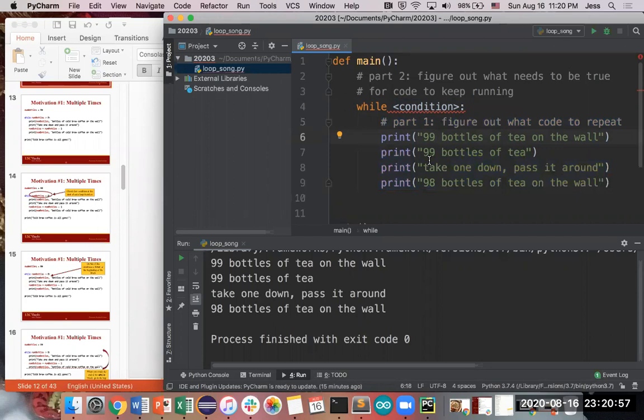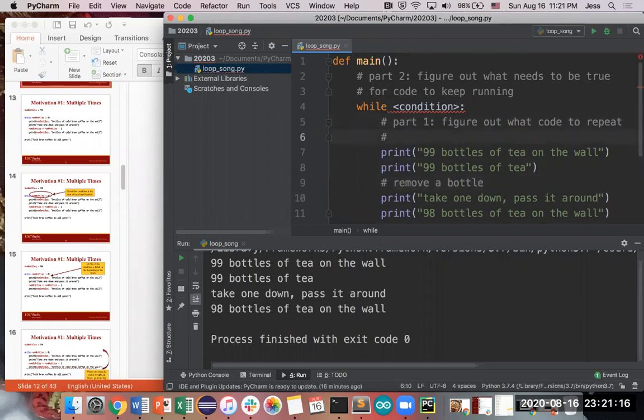So in this situation, we need a way to count down the number of bottles. So we need to remove a bottle every time we go through this loop. So over here, remove the bottle. We also need to print, obviously, the text that says we're having fun time. So print.